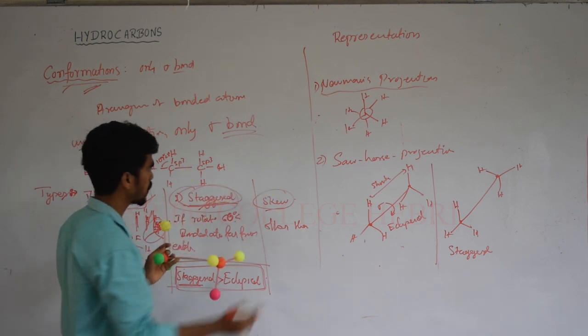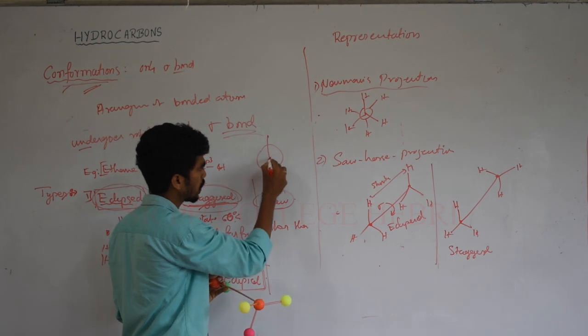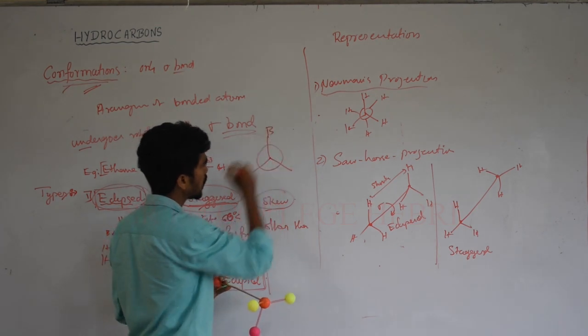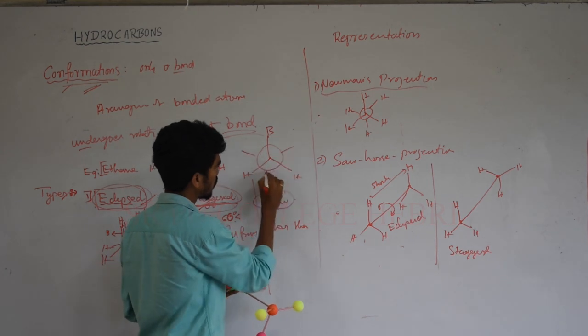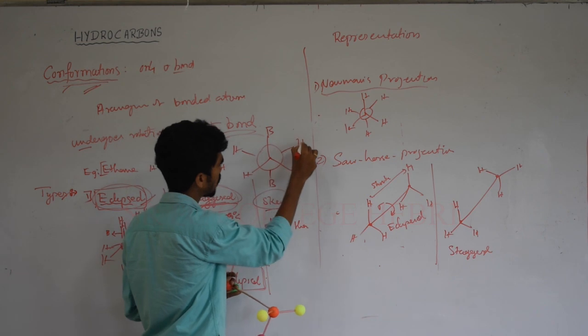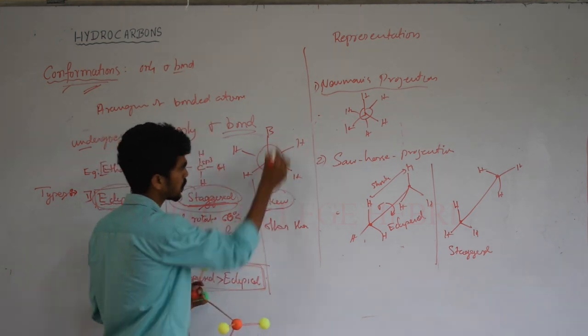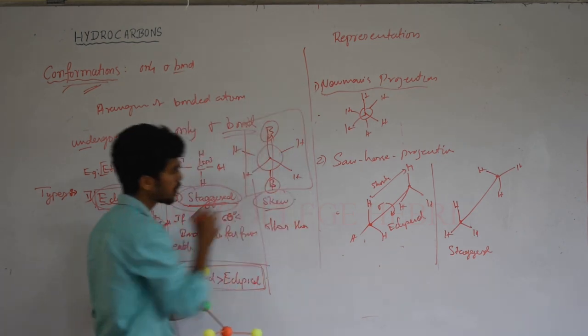Now I can write it in a Newman projection. Here we write the bulkier group, hydrogen and hydrogen. In this staggered conformation, one bulkier group is present here and the other bulkier group here, far from each other, which is more stable.